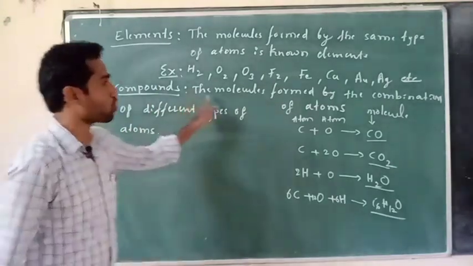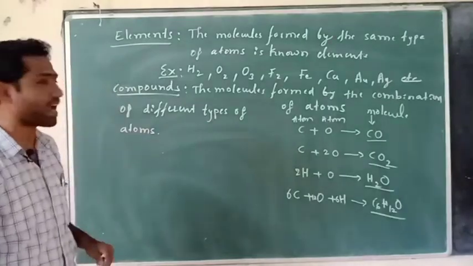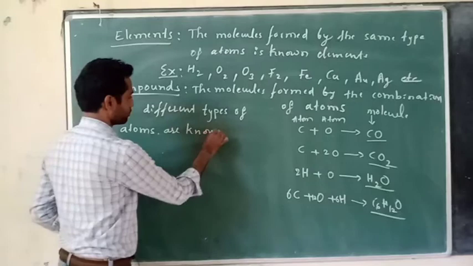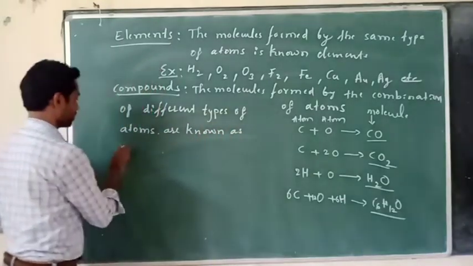The molecules formed by the combination of different types of atoms are known as compounds.